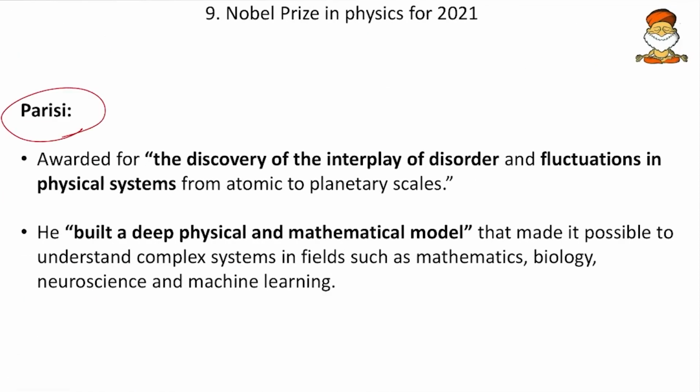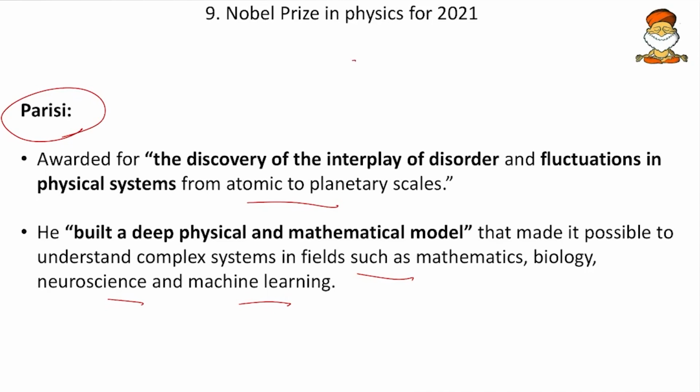Then Parisi was awarded for the discovery of the interplay of disorder and fluctuations in physical systems from atomic to planetary scales. He built a deep physical and mathematical model that made it possible to understand complex systems in fields such as mathematics, biology, neuroscience, and machine learning. So what is the complex system he built?